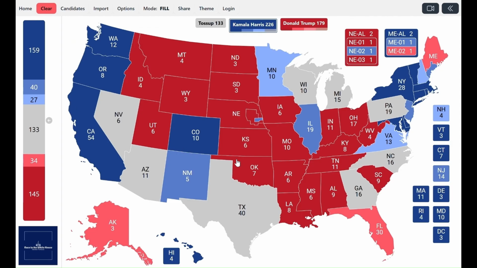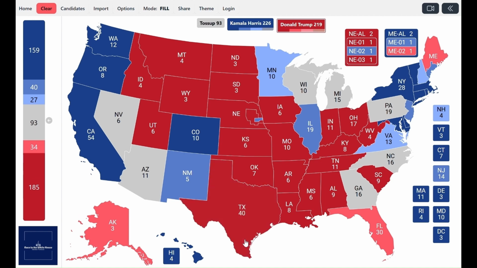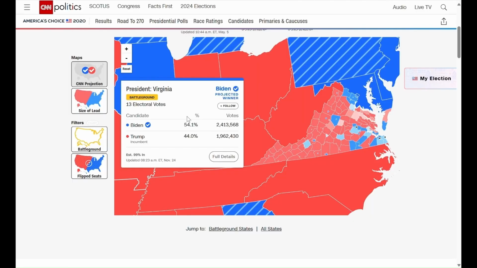But now let's take a look at the lean Republican category. The first state we're going to put down as lean Republican is the state of Texas. The state of Texas was once a very Republican state, but now we have seen growth in the Latino population right here in the south, and big growth again in the urban population.